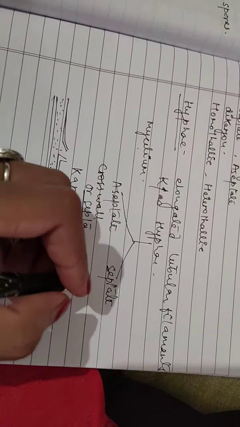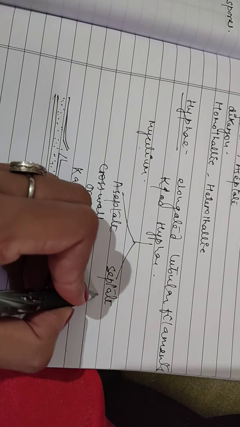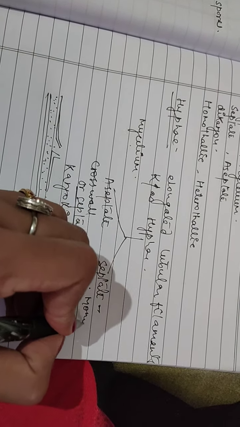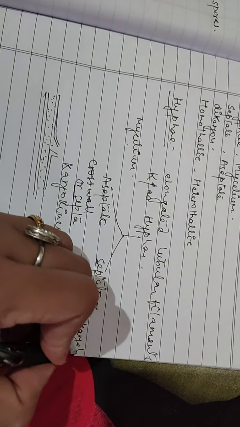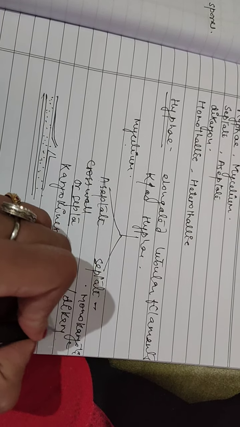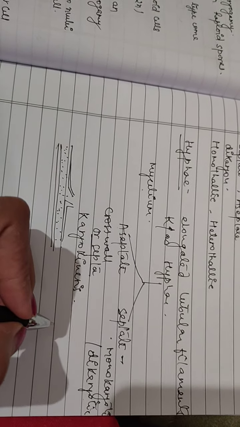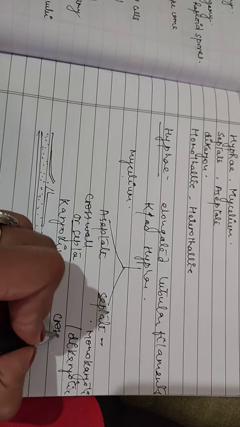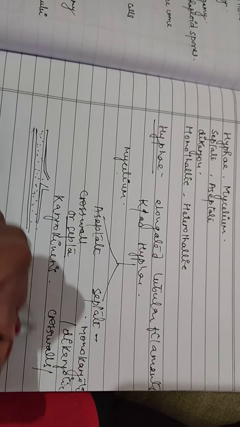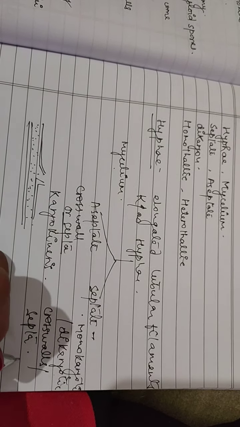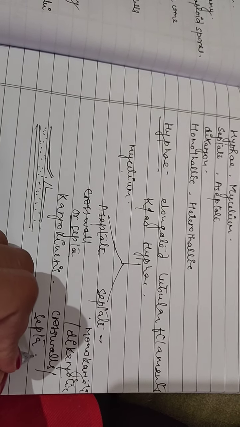But in case of septation or septa, it may be monokaryotic or dikaryotic, meaning having a single nucleus or double nucleus, two nuclei. So here cross walls or septa are formed after the karyokinesis or nuclear division.